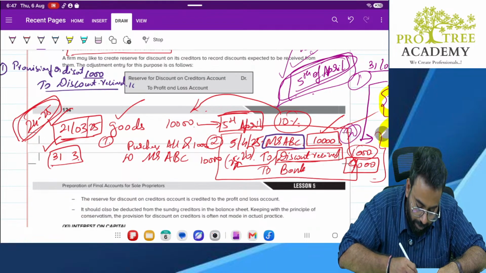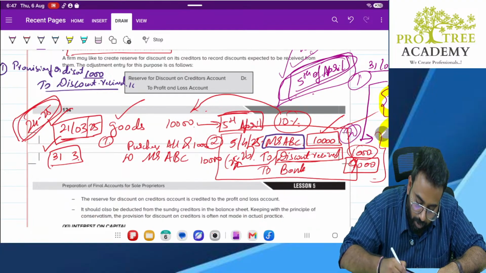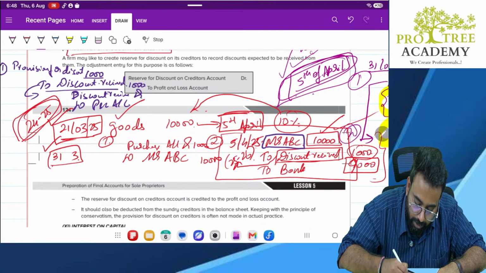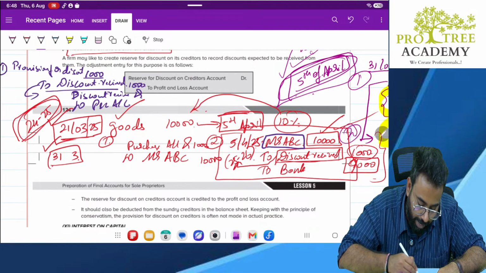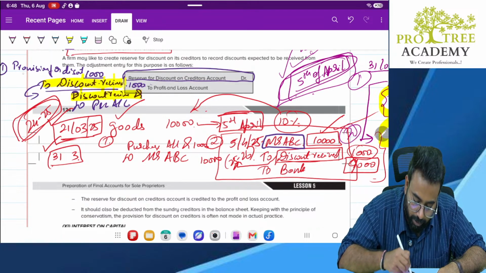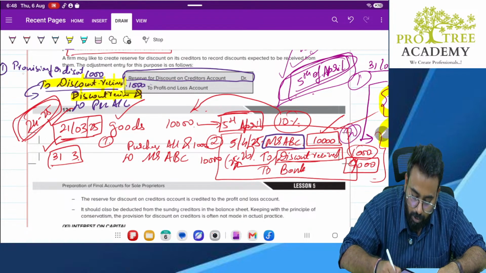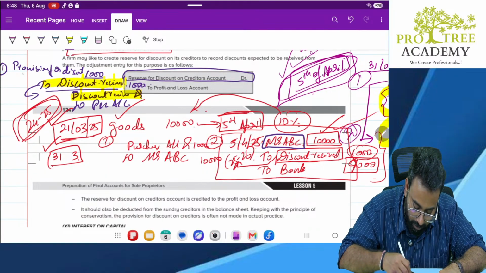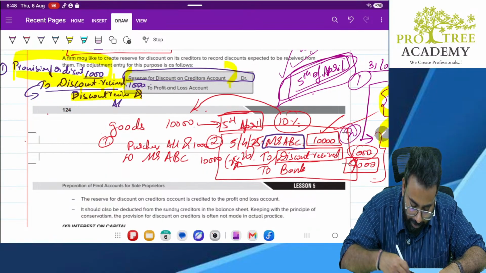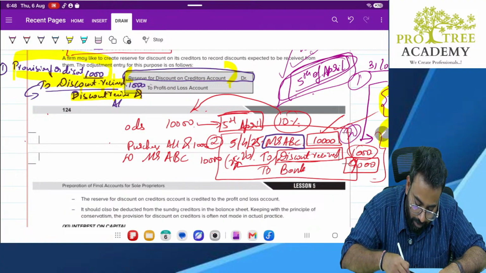Now this 1,000 rupees will be transferred to P&L. What is the entry? Discount received account debit to P&L account. Your book has given you directly reserve for discount on creditors account debit to P&L account. Why have they given? Because here discount is getting credited, here discount is getting debited. So they want to knock it off and directly pass this entry. Provision for discount account to P&L account. That is what? Reserve for discount account to P&L. Clear? Okay. Just to avoid unnecessary confusion, I'll write the entries here clearly so that you can copy it.